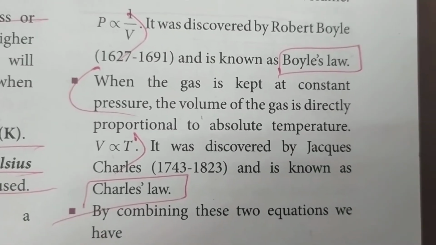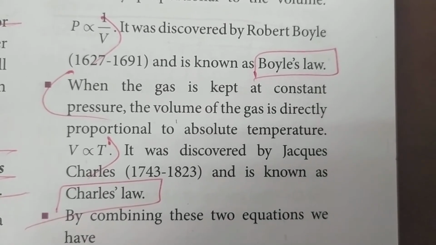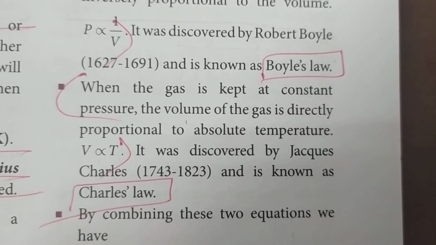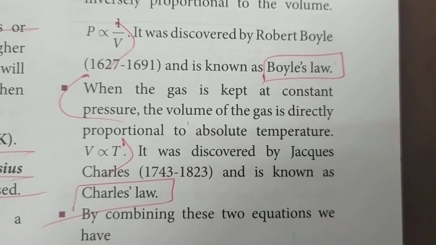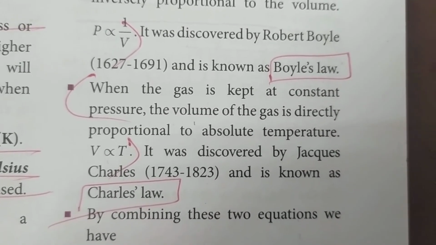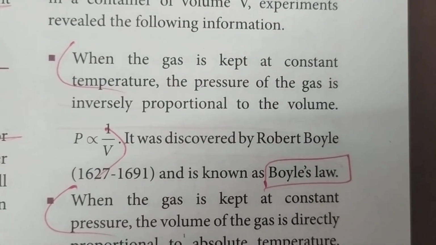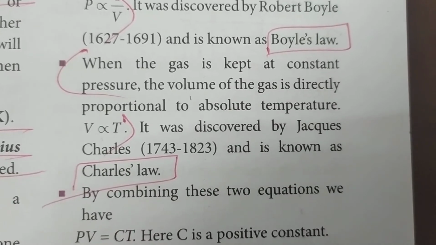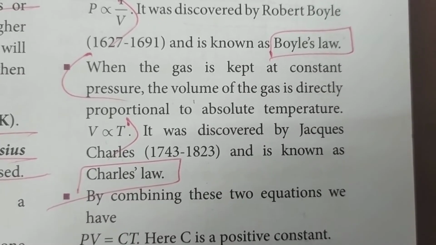And what is Charles' law? Here the gas is kept at constant pressure, and the volume is directly proportional to absolute temperature, that is V is proportional to T. This is called Charles' law. So P inversely proportional to V is called Boyle's law, and V directly proportional to T is called Charles' law.